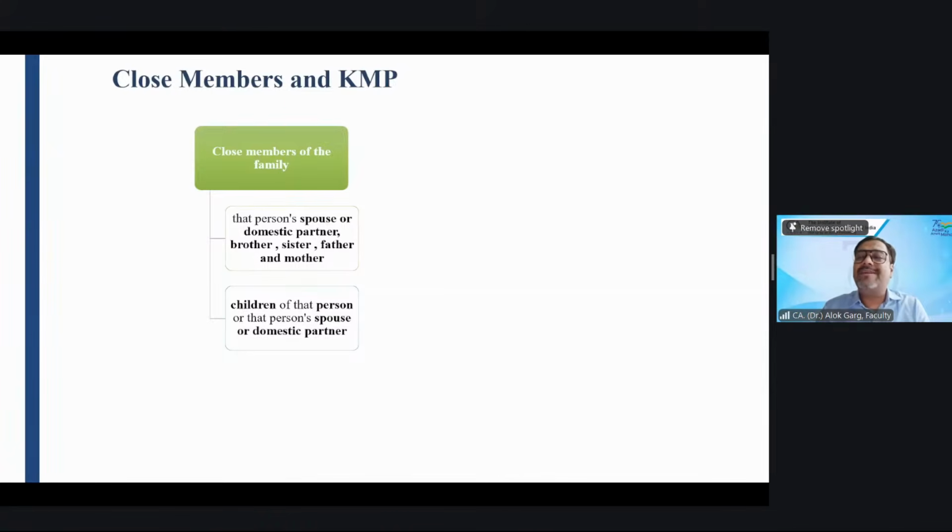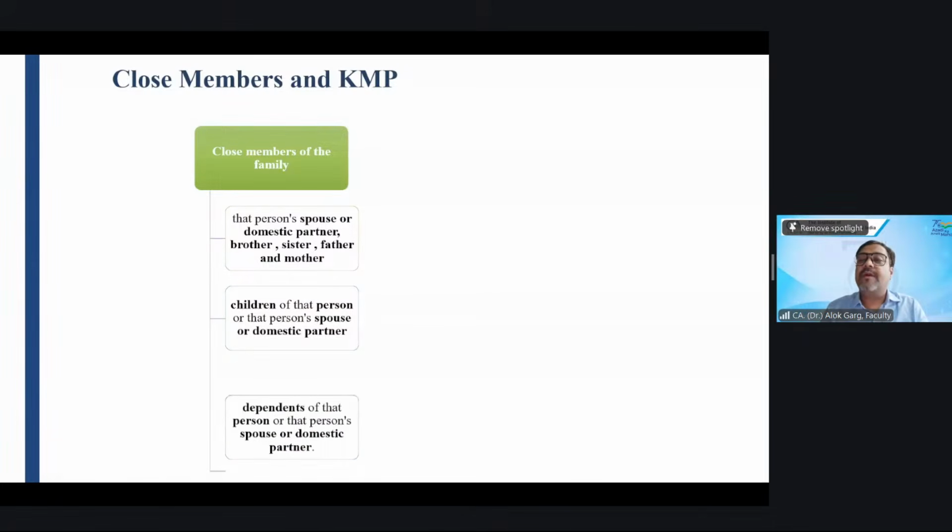Why is it written that the person's spouse's children are included? For example, in case of divorce or in case of remarriage, that person's kids, son and daughter, and that person's spouse's children will also be covered under the definition of relative.